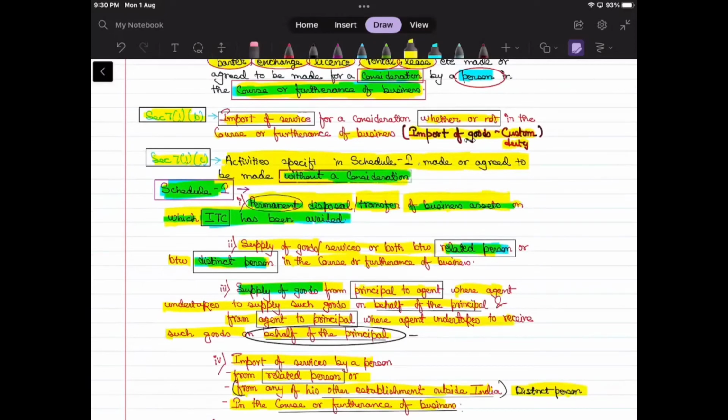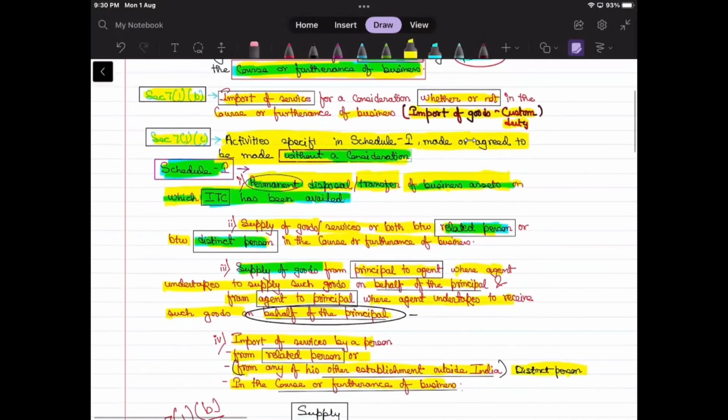And then right now what we have gone through is section 7 subsection 1 clause C, where we see schedule 1, which deals with the activities or transactions which are to be treated as supply even if there is no consideration. Schedule 1 consists of 4 paras, or you can say 4 entries. Entry number 1 was permanent disposal or transfer of business asset on which ITC has been availed. We have seen many examples on the same. Second one was supply of goods or service or both between related persons or between distinct persons in the course or furtherance of business. Correct?